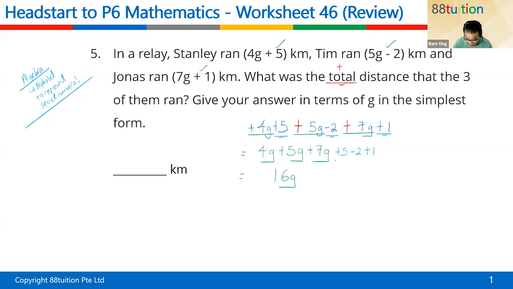Now the number family. I started off with $5. Then I lost $2, minus 2. That's 3. 3 plus 1 is 4. So this is the answer, children. Can? Usually I'll put a bracket, because this whole thing is all in kilometer. So this is my way of expressing the answer. Is that okay? We did something like that last week, and 2 weeks ago.